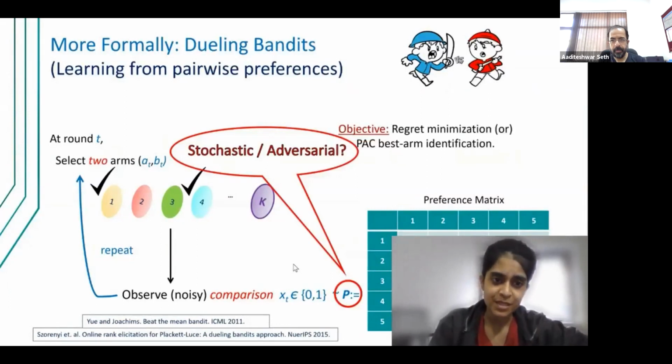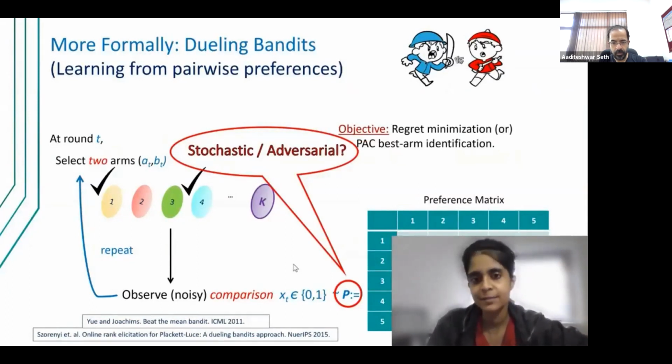Now, the problem lies in the fact that over the years, though various studies have addressed this dueling bandit problem, most of them have assumed that the underlying preferences are generated from a preference matrix which is fixed across time and does not change. This is unrealistic because, in general, real world systems are always evolving.